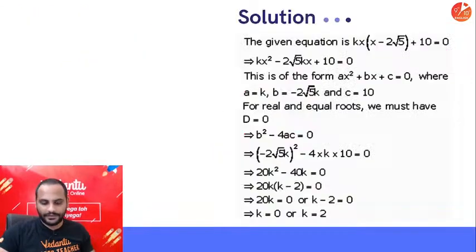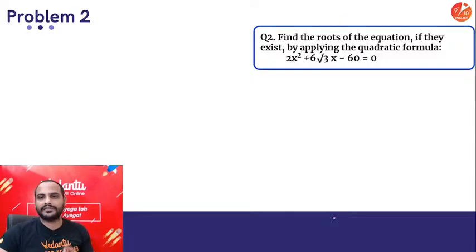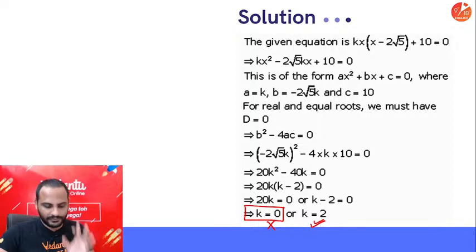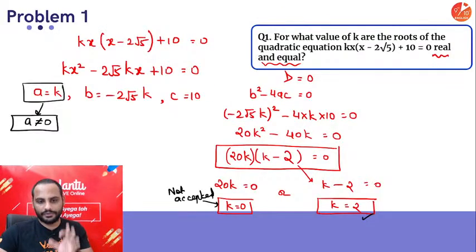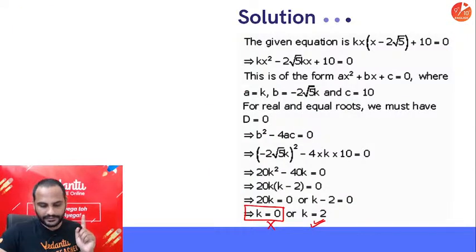Alright, very well done guys, amazing. k equal to 2 should be your correct answer. This will be rejected. Only k equal to 2 will be accepted as our answer, because a should not be equal to 0. If you have seen anywhere else in your book where k equal to 0 has been accepted, remember it will be rejected, because a should not be equal to 0. So there is only one correct answer.